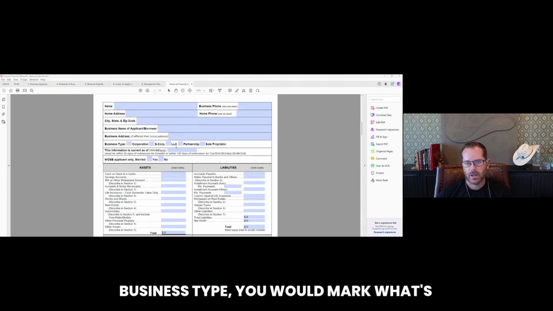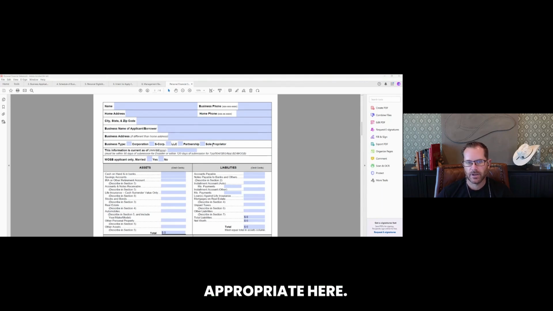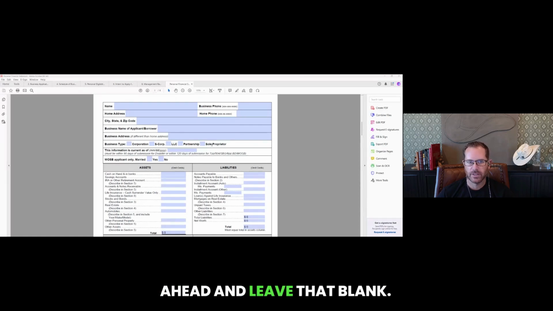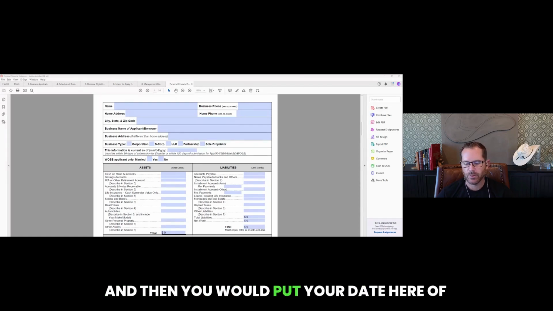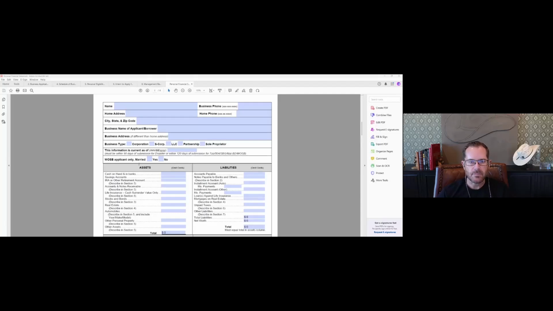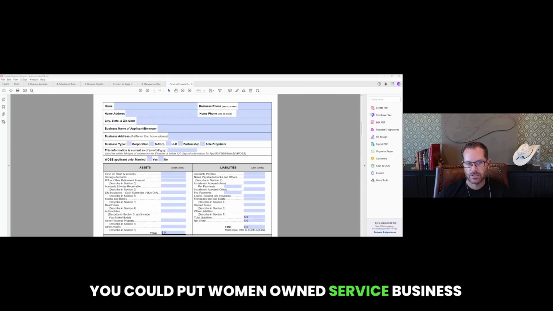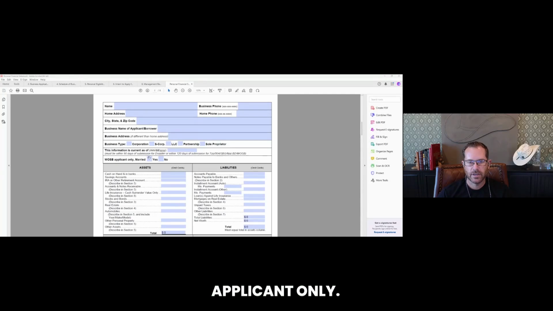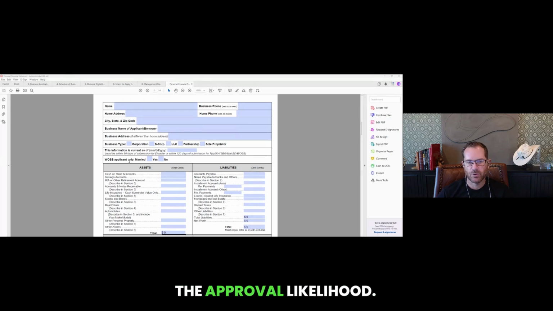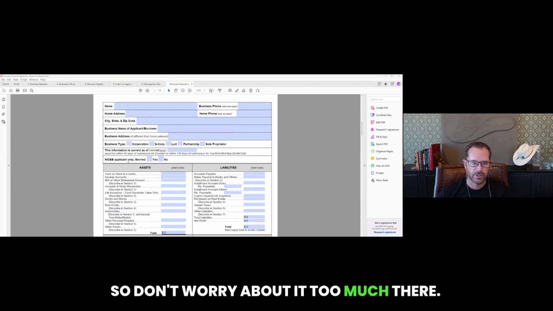Business type, you would mark what's appropriate here. If you haven't formed anything yet, you can go ahead and leave that blank. And then you would put your date here of when you filled this information out. You could put women-owned service business applicant only. You could mark married, yes or no. It does not affect the application or the approval likelihood, so don't worry about it too much there.